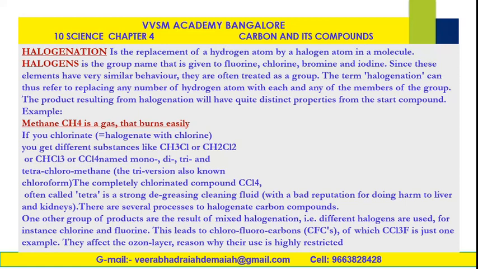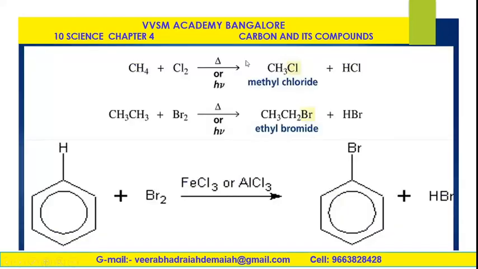Addition of that is called chlorofluorocarbons, of which carbon tetrachloride, trichlorocarbon and fluorocarbon is just one example. They affect the ozone layer. Chlorofluorocarbons are very dangerous, as they affect the ozone layer of the atmosphere. That is why their use is highly restricted. We should restrict all these things to safeguard our ozone layer, my dear friends.